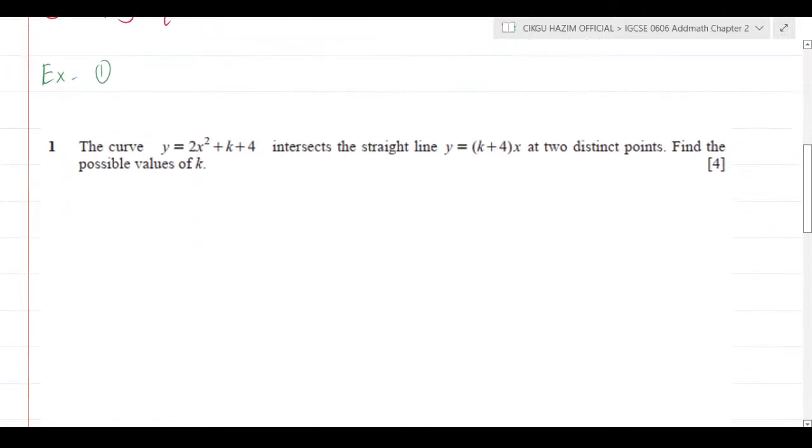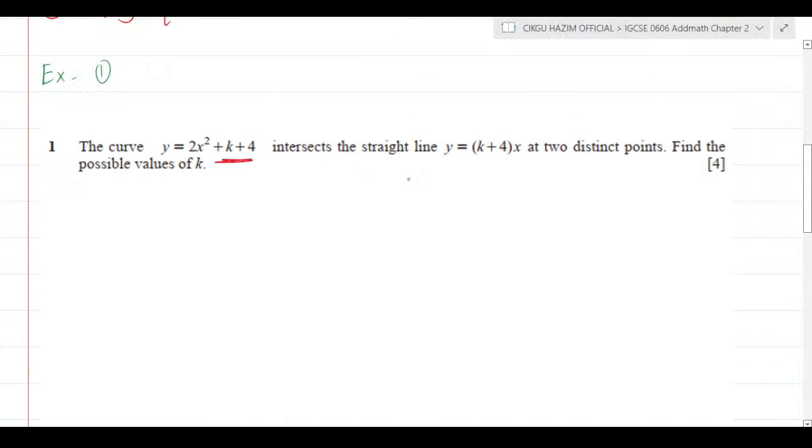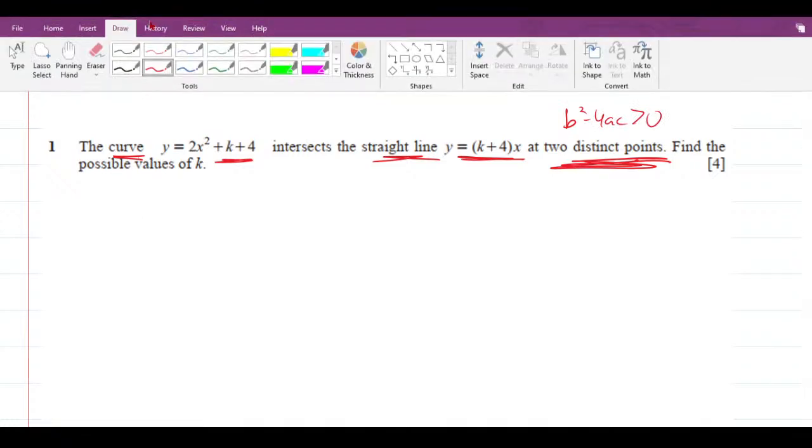The curve y equal to 2x squared plus k plus 4 intersects the straight line. This is the curved line and this is the straight line. y equal to k plus 4x at two distinct points. What does it mean, two distinct points? b squared minus 4ac more than 0. Find the possible values of k.